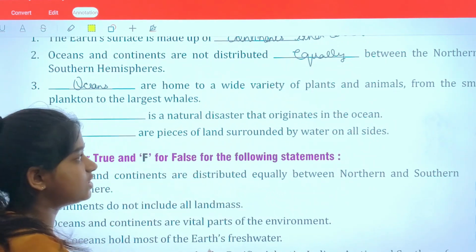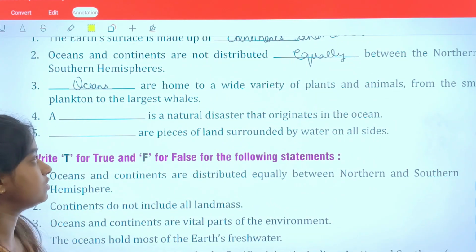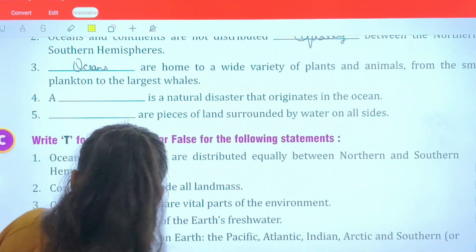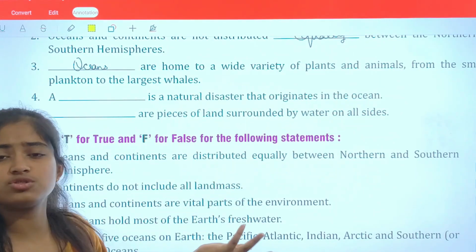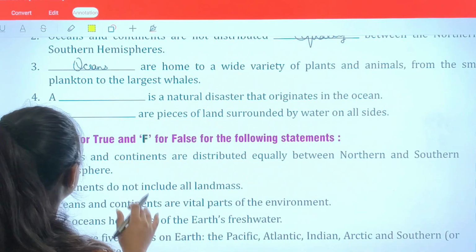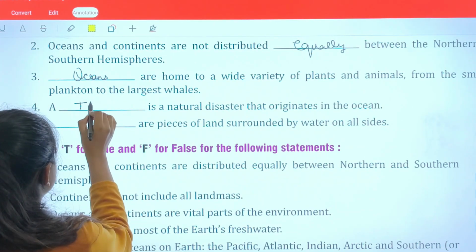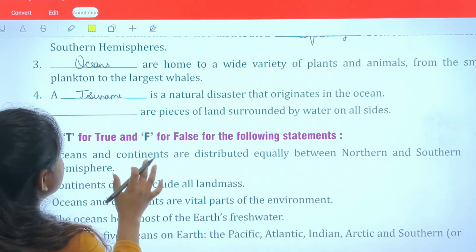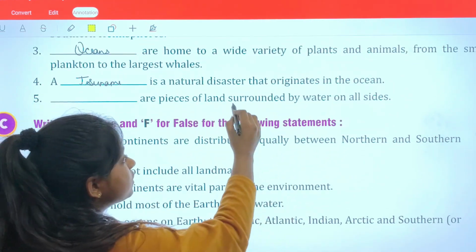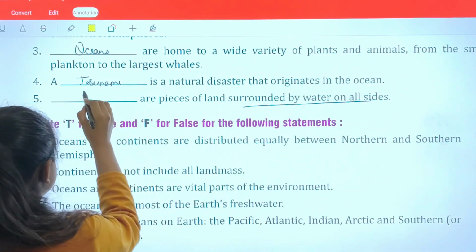A dash is a natural disaster that originates in the ocean. Okay, so which is a natural disaster that originates in the ocean? So we have studied above that. This is what? This is tsunami. Dash are pieces of land surrounded by water on all sides. So this is island.